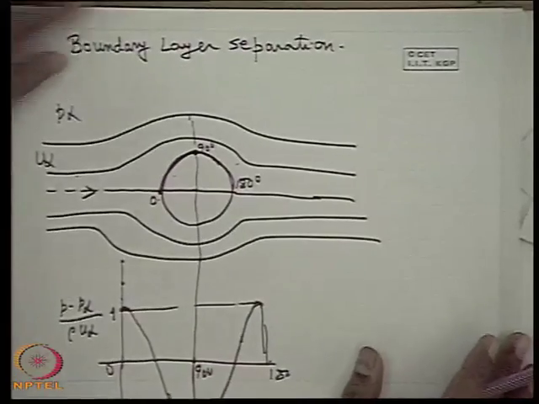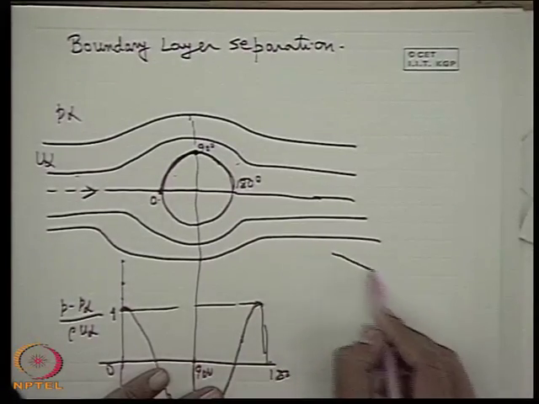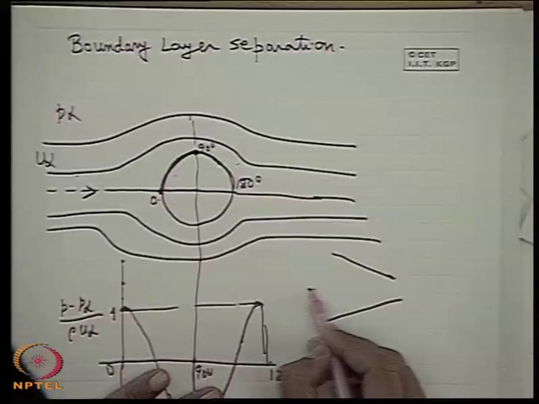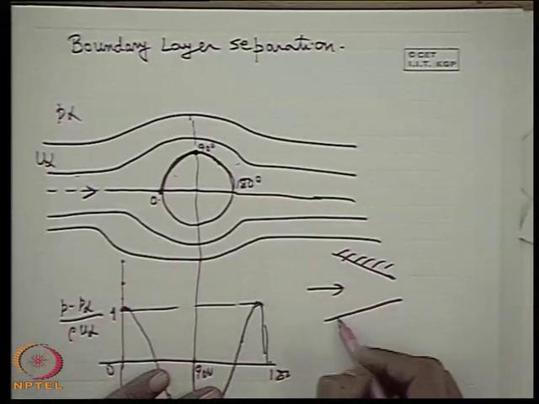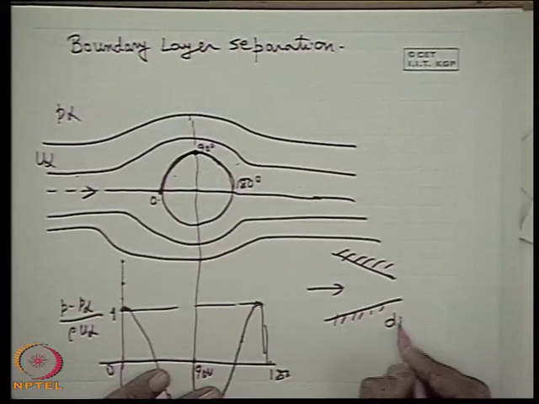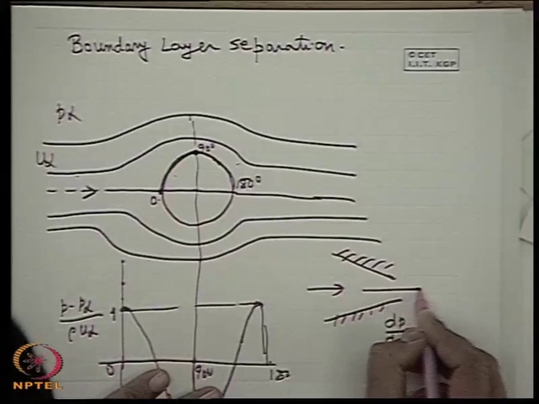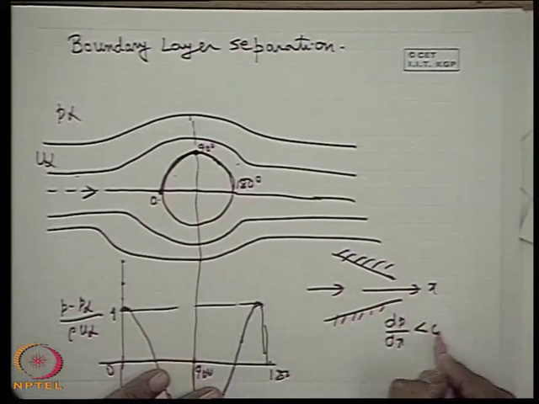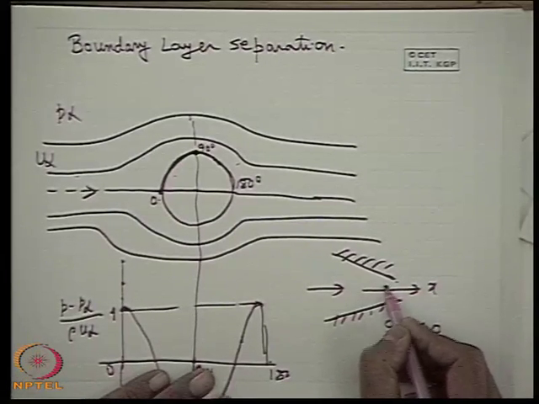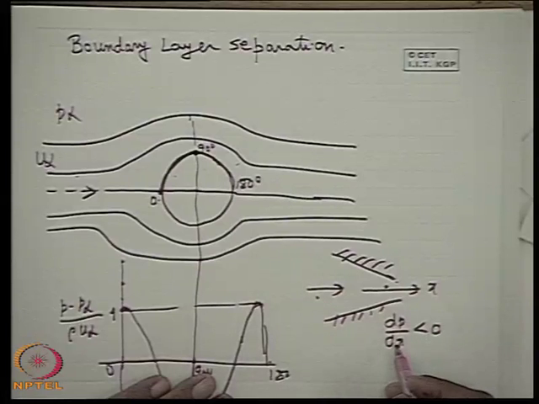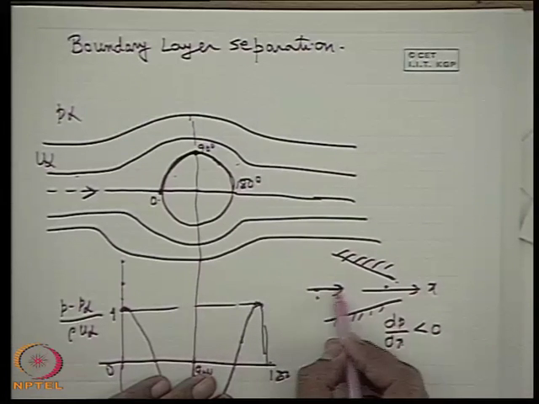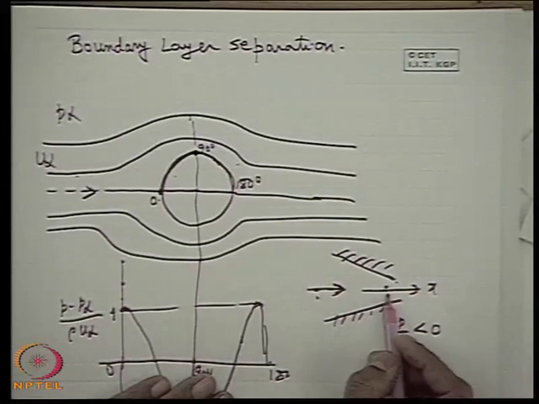There are situations similar to this in the case of a closed duct. If a real fluid flows in a converging duct, what happens? The pressure gradient dP/dx, if this is the direction x, is less than 0. That means pressure downstream is lower than that upstream. This is known as favorable pressure gradient, that is, the flow is accelerating. Why is it called favorable pressure gradient?